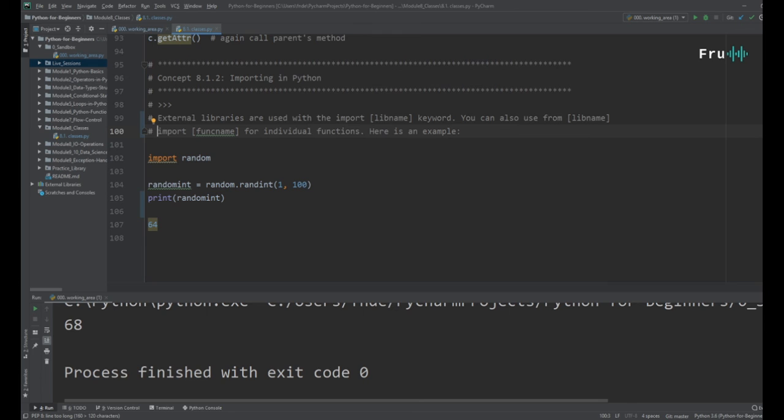Our next lecture will be talking about IO, so input, output, and operations within Python. Really excited and looking forward to that, guys. Thank you for joining. I will see you in our next lecture.